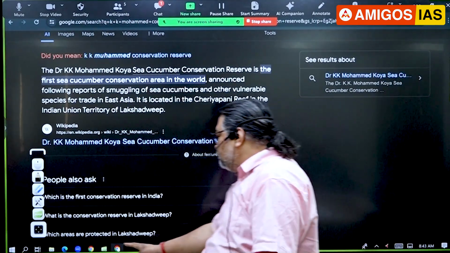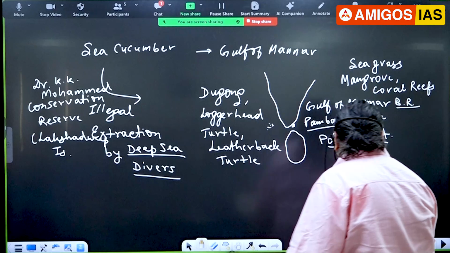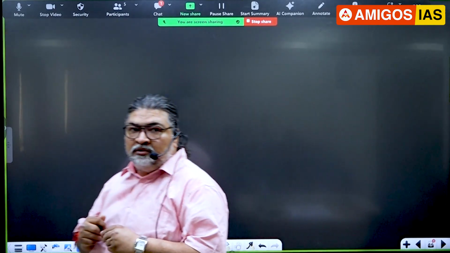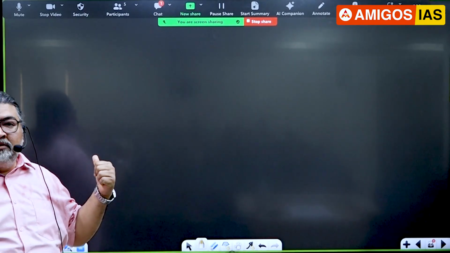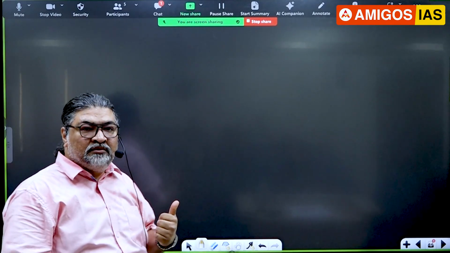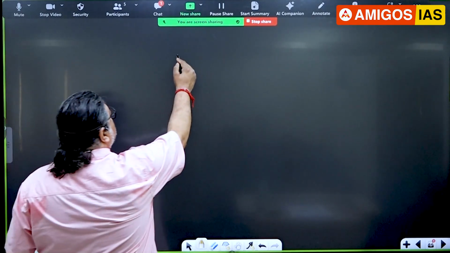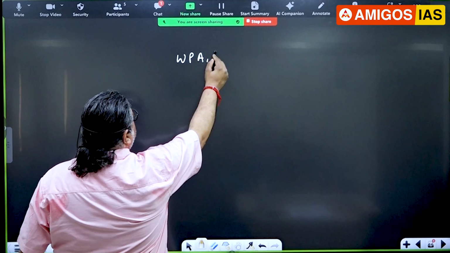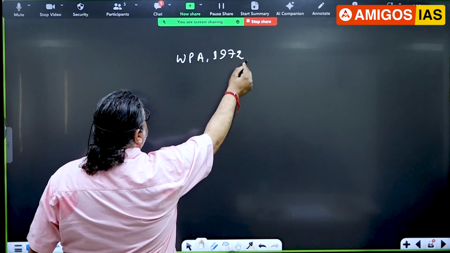Okay, let me ask a question. What do you mean by conservation reserve? Now here, Dr. K.K. Muhammad, conservation reserve for the sea cucumber. What is a conservation reserve? Yes. Correct, very true. Excellent, that is one.